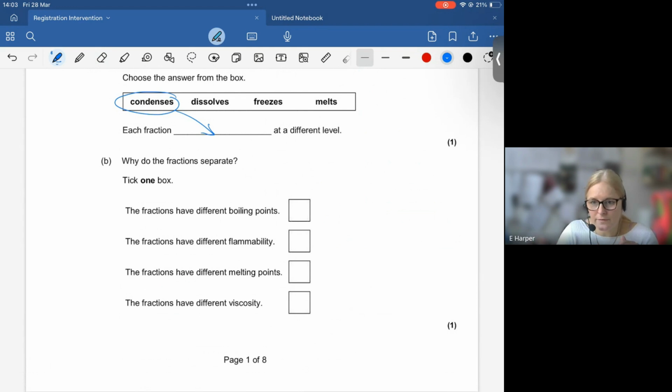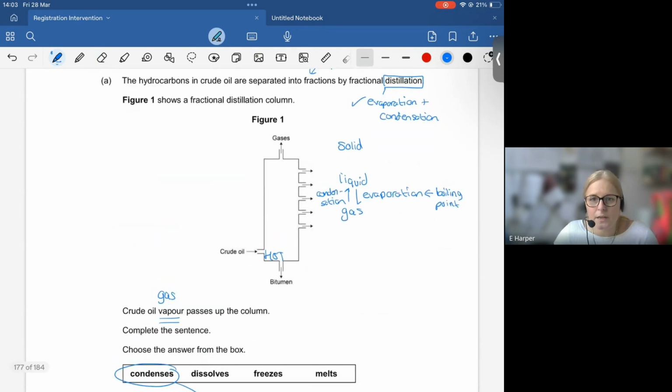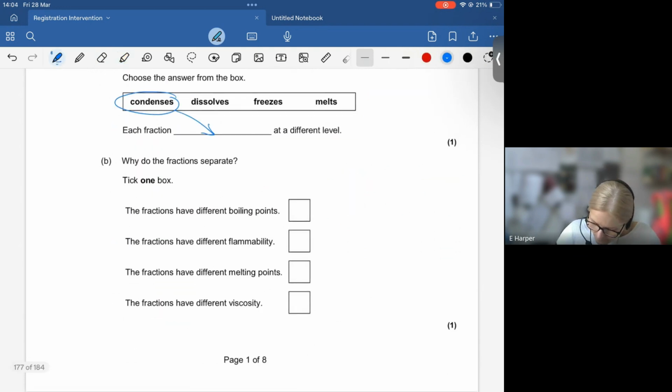Every fraction does have different flammability. Every fraction does have different boiling and melting points, and they do have different viscosities, as in how thick or runny something is. But only one of them is relevant to distillation. So again, if we go back, distillation is a combination of evaporation and condensation that takes place at boiling point. So only the boiling point is relevant at this point. Just because I haven't ticked the others doesn't mean they're not correct about fractions, but only that one is relevant to fractional distillation.